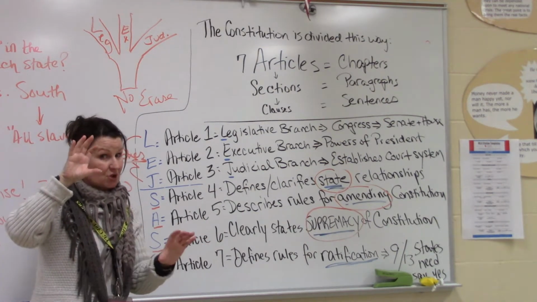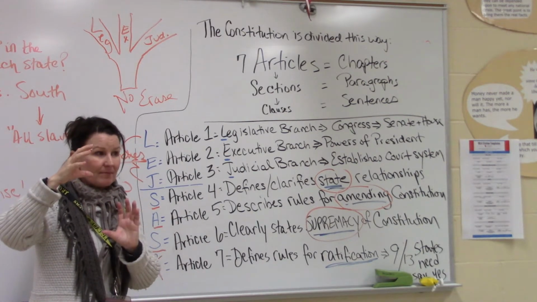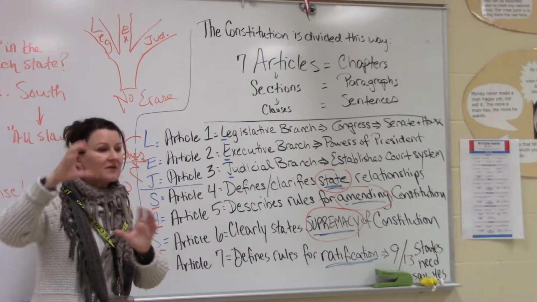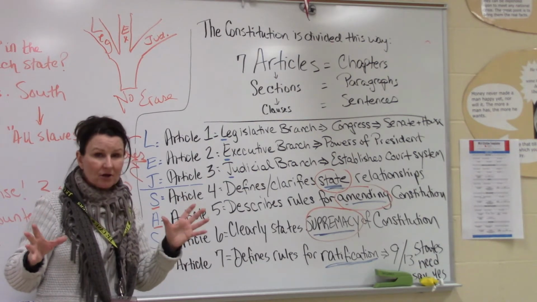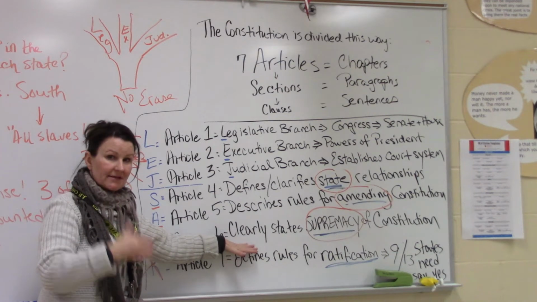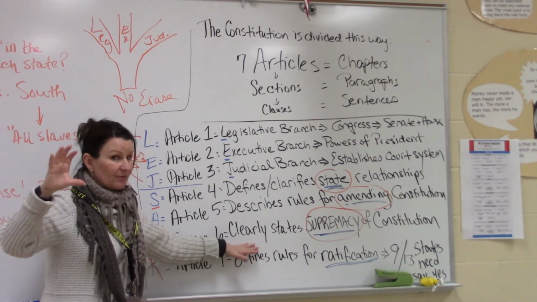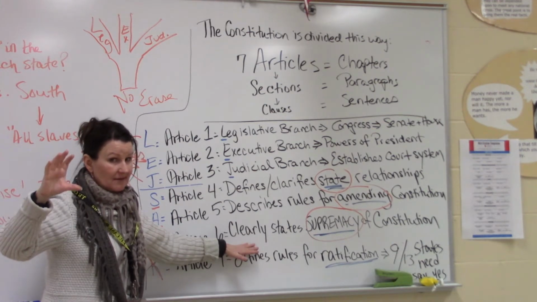Here we call those regional governments states. Well, that sharing of power is great, but if there's a conflict, one of them has to be the final arbiter, the final say. And this clause states that the federal government, if there's ever an issue, is the supreme law of the land.